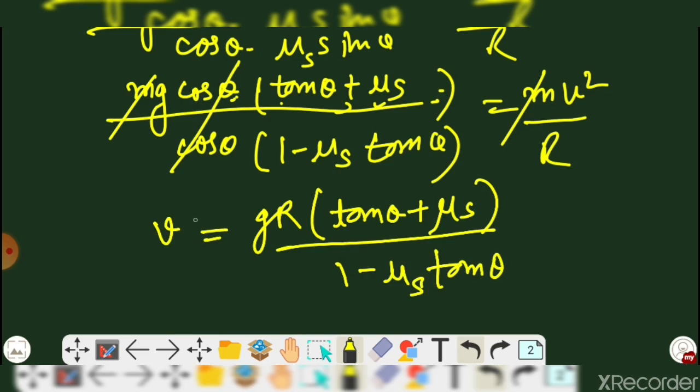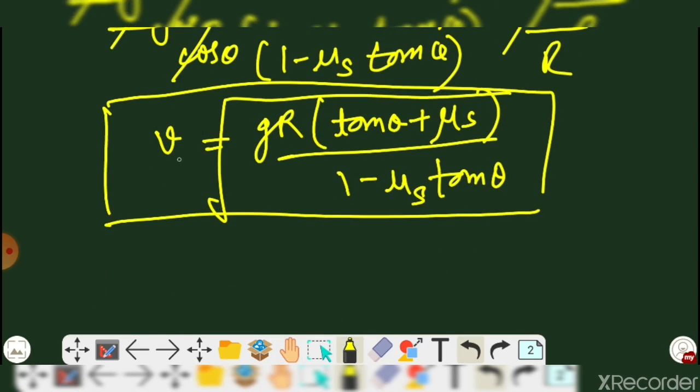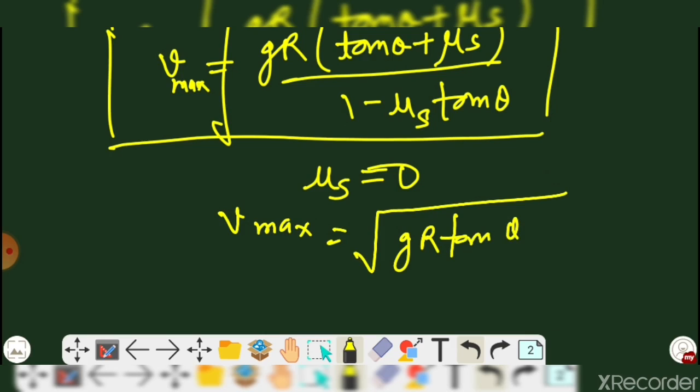That is the condition for the maximum velocity, so you'll get the maximum here. In case the static friction value is 0, during that time you will be getting Vmax equal to root of gr tan theta.